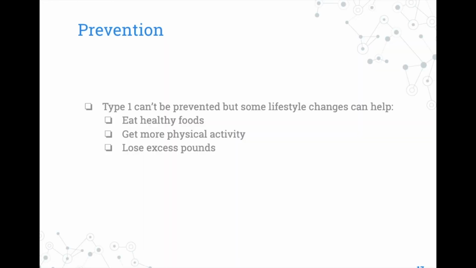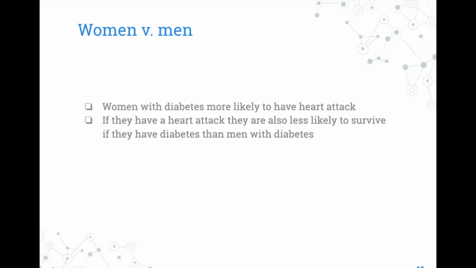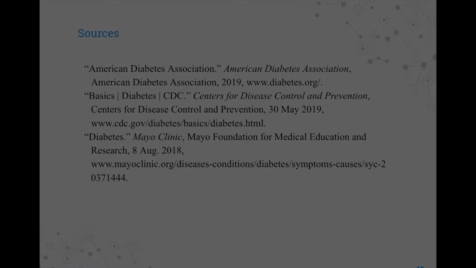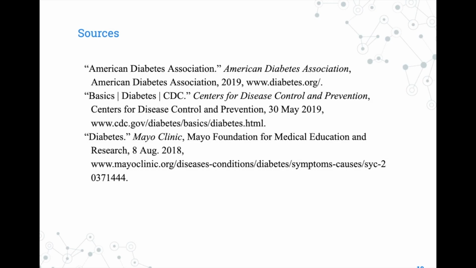Prevention. Type 1 can't be prevented, but some lifestyle changes can help. Eat healthy foods, get more physical activity, and lose excess pounds. Men versus women. Women with diabetes are more likely to have a heart attack. If they have a heart attack, they are also less likely to survive if they have diabetes than men with diabetes. The following are the sources I used to help me make this video.